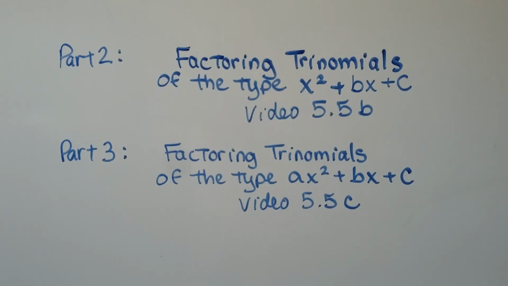We have 2 more parts to this lesson. Part 2 is going to be factoring trinomials of the type x squared plus bx plus c. It's going to be video 5.5b. And then the last part is going to be factoring trinomials of the type ax squared plus bx plus c, and that'll be 5.5c.